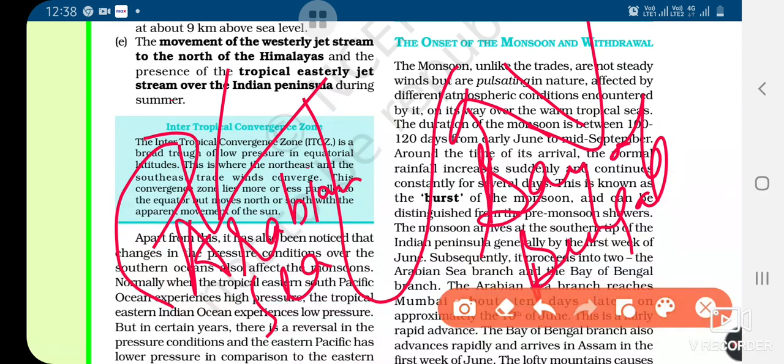The lofty mountains cause the monsoon wind to deflect towards the west, and you all know on the east side we have the mountains also. So here the winds will strike and they will be deflected towards the west part.